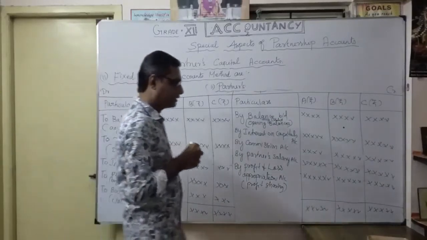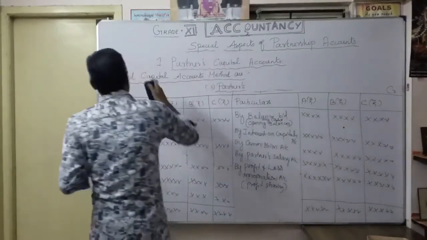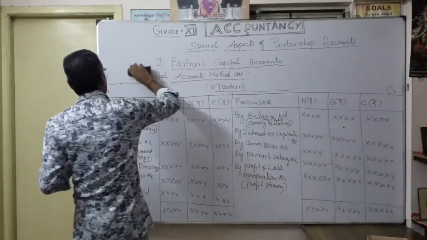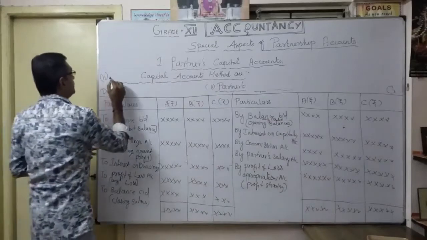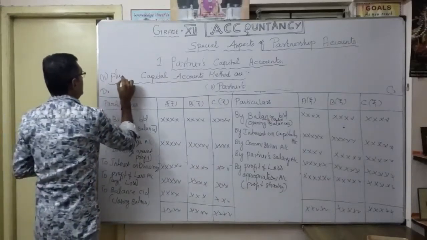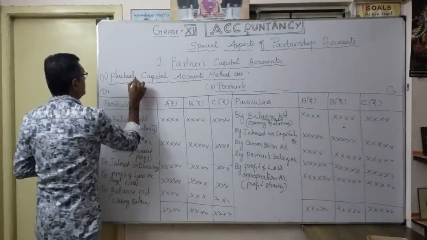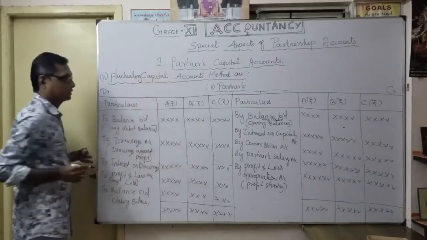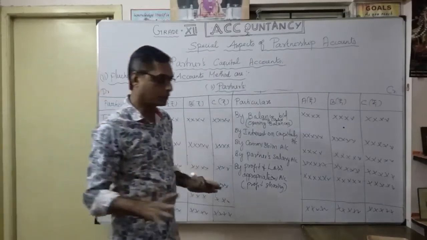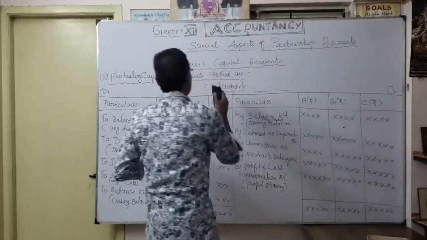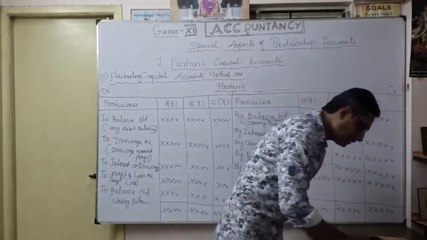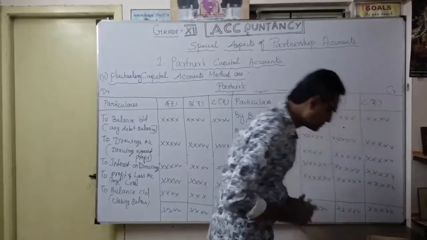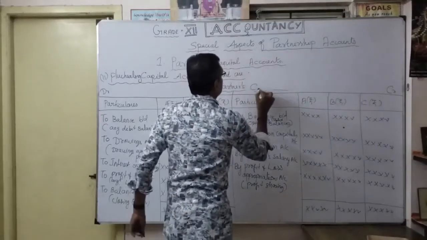So what is the fluctuating capital account method? We will show only one account. That's only partner's capital account. Okay. Partner's capital account.